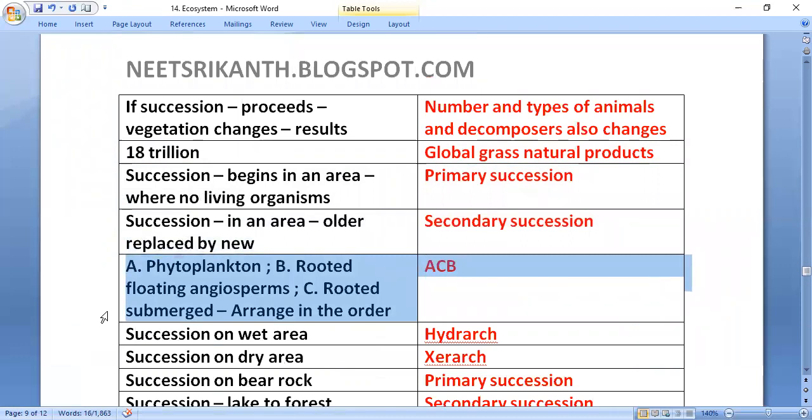Phytoplankton, rooted floating angiosperms, rooted submerged. Arrange them in order. First will come phytoplankton, the pioneer species, then rooted submerged will come next, and then rooted floating angiosperms.